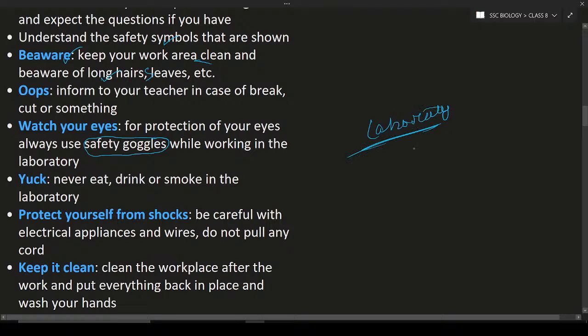Next is the yuck. It is nothing but you should never eat. Do not eat anything in the laboratory, and do not drink anything or smoke in the laboratory. It is not at all allowed.